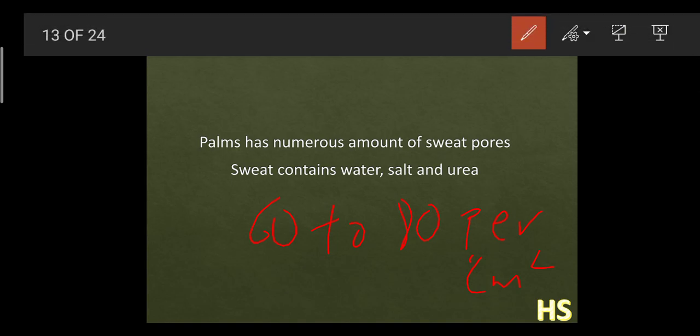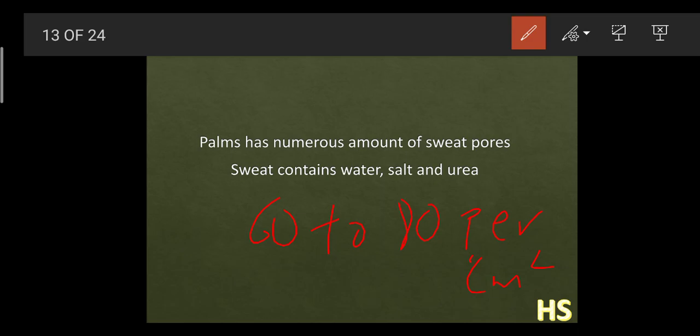Why do they apply powder on their hands? So that there is not too much sweat on their hands. If there is too much sweat, they won't be able to lift, because they won't get proper friction. So they apply the powder to reduce the sweat, and then they pick up the weights.